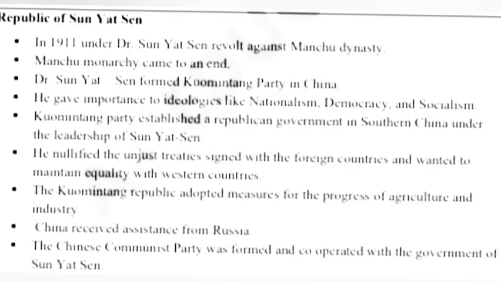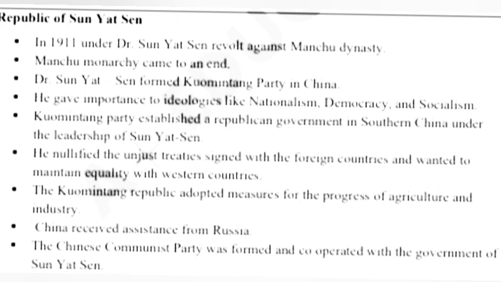25. Explain the circumstances that led to the formation of People's Republic of China. Answer. Republic of Sun Yat-sen. In 1911, under Dr. Sun Yat-sen, revolt against the Manchu dynasty, and the Manchu monarchy came to an end. Dr. Sun Yat-sen formed the Kuomintang Party in China. He gave importance to ideologies like nationalism, democracy, and socialism.